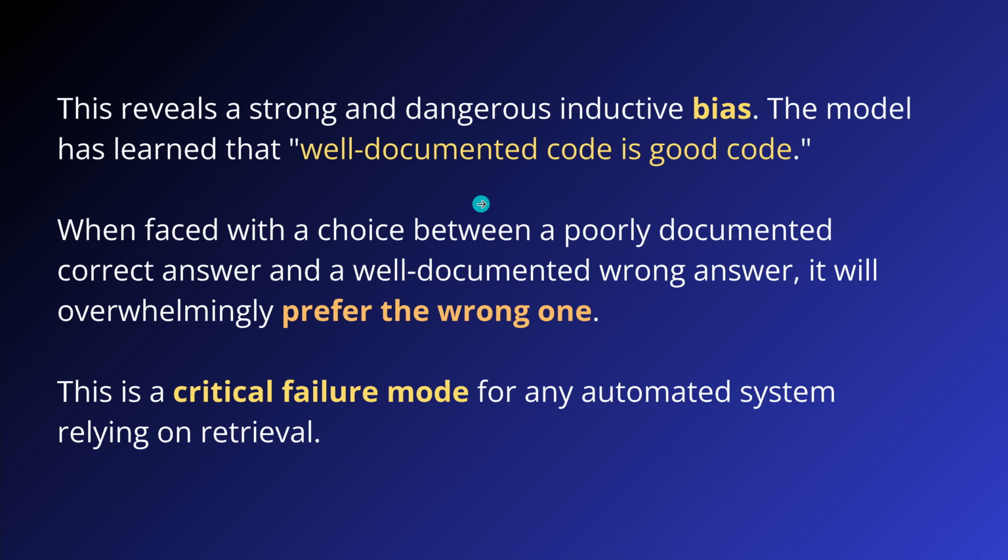And when faced with a choice between the poorly documented correct code answer and a well-documented incorrect code answer, it will overwhelmingly prefer the wrong one, the incorrect code sequence. And it will apply the incorrect code sequence to your task. This is the performance of current AI systems. And Carnegie Mellon tells us, we think this is a critical failure mode for any automated system relying on retrieval, in our case, code retrieval.